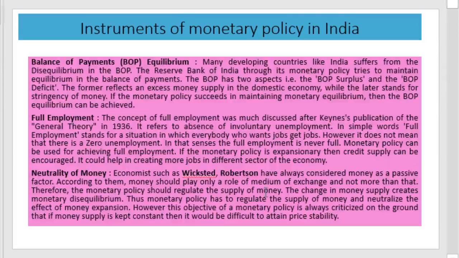Then the fourth one is balance of payment equilibrium. We know that India suffers from disequilibrium in balance of payment, and the central bank through its monetary policy tries to maintain equilibrium in the balance of payment, that is, controlling balance of payment surplus and balance of payment deficit. The balance of payment surplus reflects an excess supply of money in the economy, while balance of payment deficit shows stringency of money in the economy. And therefore, it is the duty of the central bank to maintain equilibrium in the balance of payment.